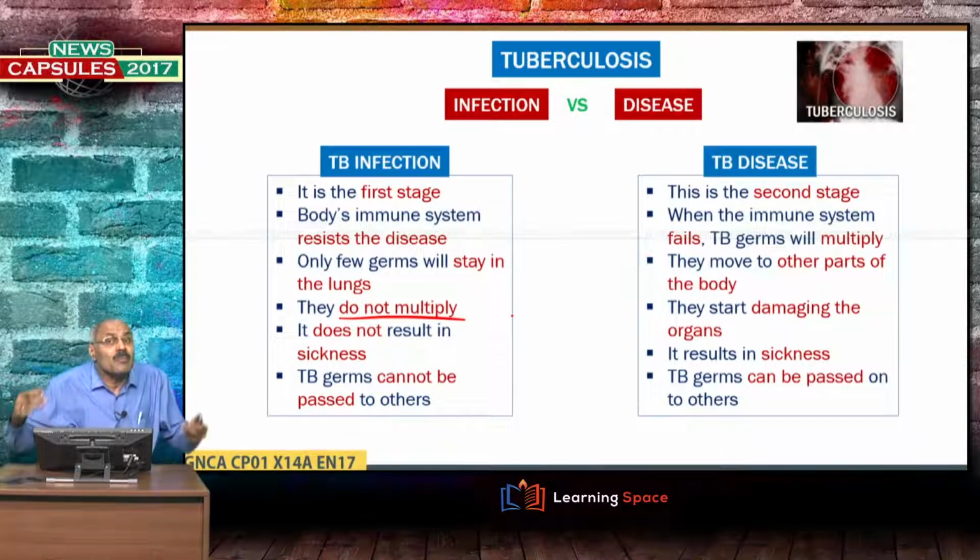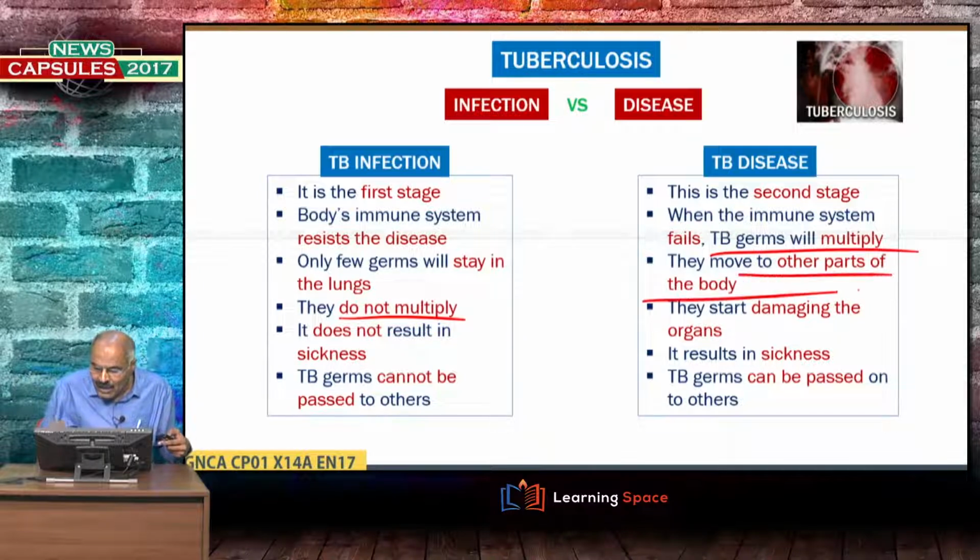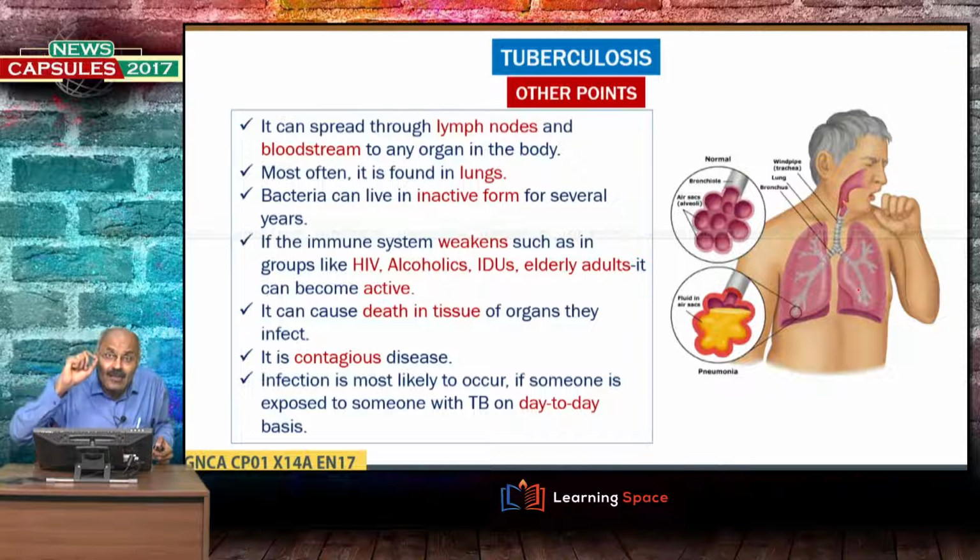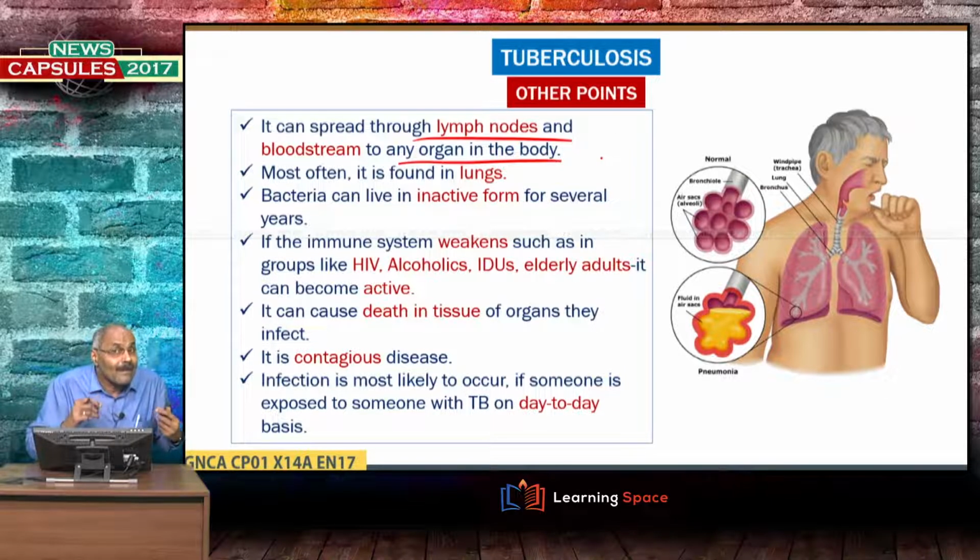So, when the immune system fails, what happens? TB germs will multiply and they move to other parts of the body and they start damaging the organs. It results in sickness, and TB germs can be passed on to the others also, right? So, this is the difference between TB infection and TB disease. Then other points, it can spread to any organ in the body, basically through the bloodstream and lymph nodes, and most often it is found in lungs.